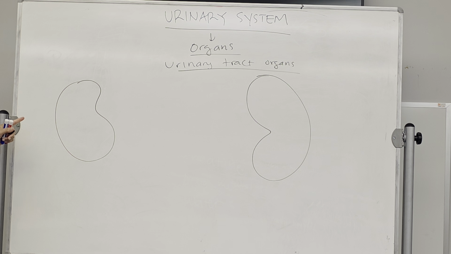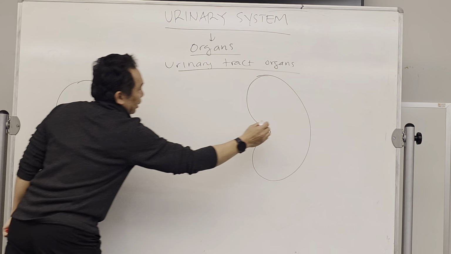For humans, just for your information, the right kidney is actually lower than the left kidney. Anybody know the reason why the right kidney is lower than the left one? The reason is that we have a very big organ on the right side of our abdominal cavity, which is the liver. The liver pushes the right kidney down a little bit, so it's not the same height. So this is the right kidney. This is the left kidney.